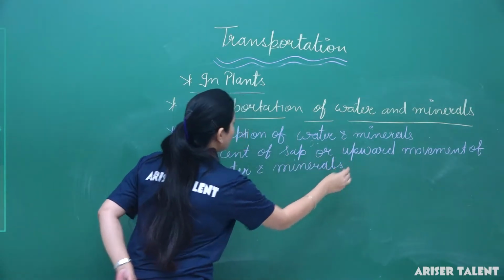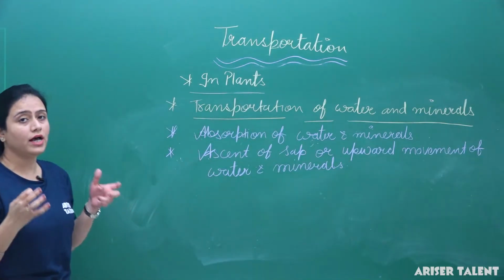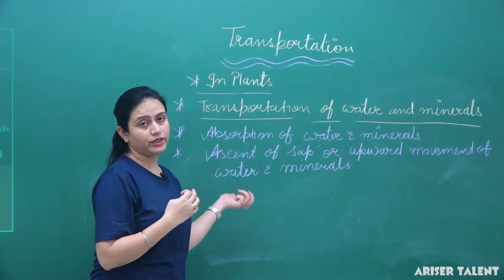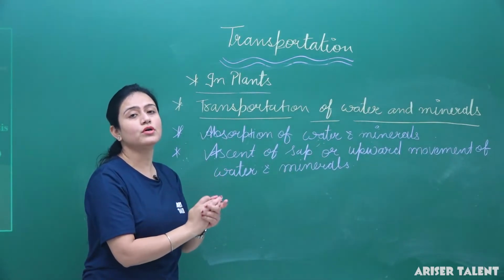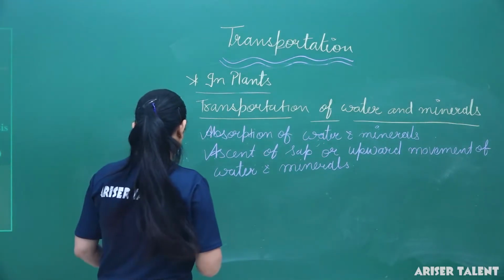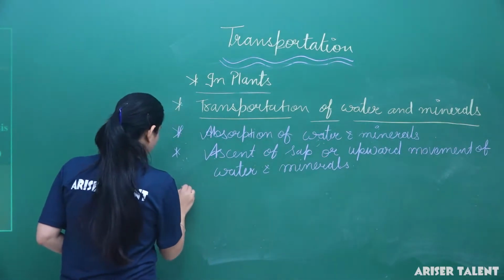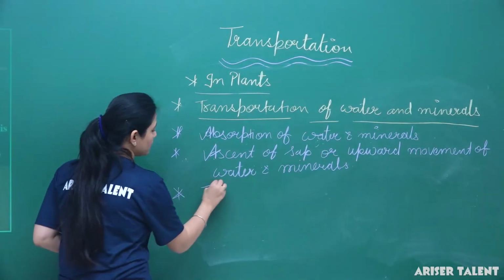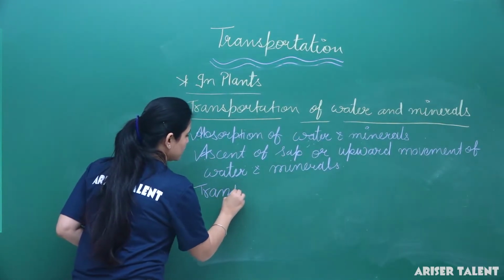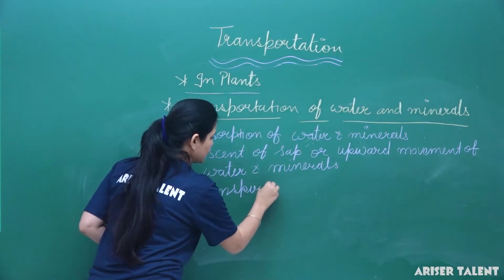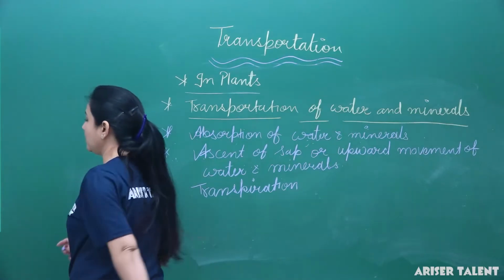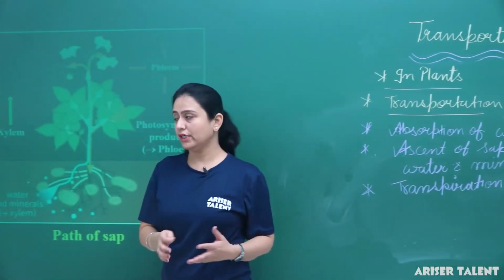Okay. So once the water and minerals are absorbed and transported to the different parts, the third process will be transpiration. Transpiration means loss of water. Now come to the diagram, let me explain, then we will go into the details.